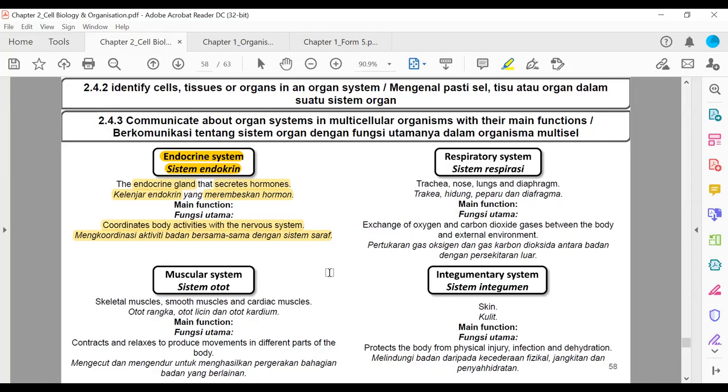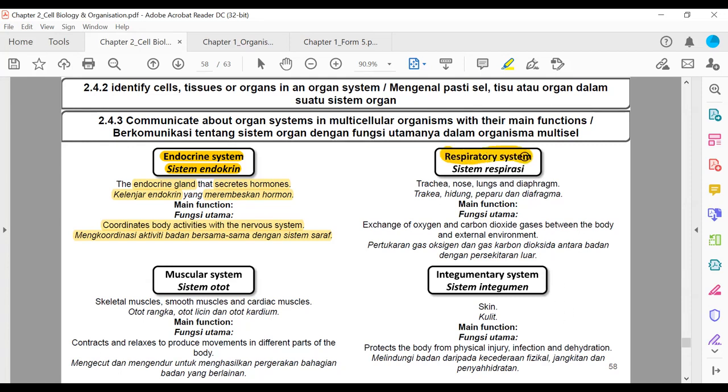Contohnya in women, menstrual cycle. Menstrual cycle is 100% controlled by hormones. So we have endocrine system, the first one.